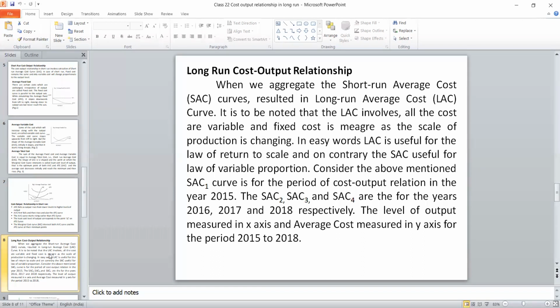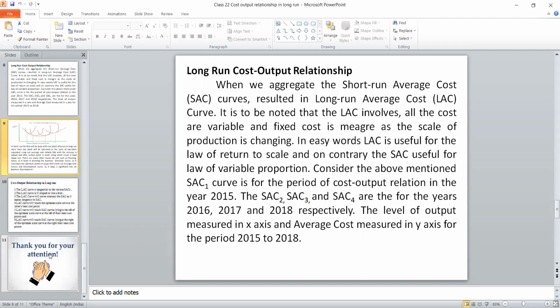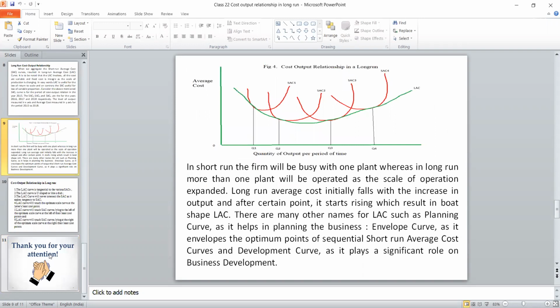So for every year we are calculating some average cost. For 2015 it is SAC 1, for 16 it is SAC 2, for 17 SAC 3, and for 18 SAC 4. So what is SAC? Average total cost, adding the AFC and AVC. So when we draw these 4 curves in the same graph, the horizontal axis is for the period of 2015 to 18. The average cost is calculated on the vertical axis. You can see that red line SAC1 is what we calculated, that ATC, that was the first period. Then the second period, third period, fourth period.